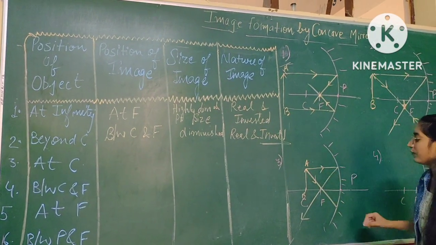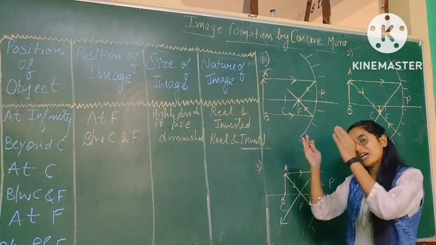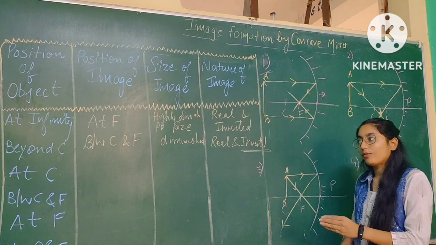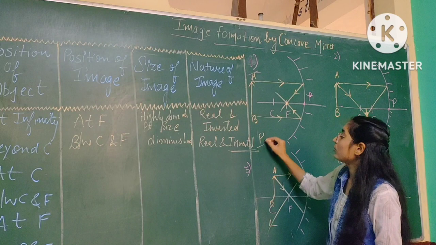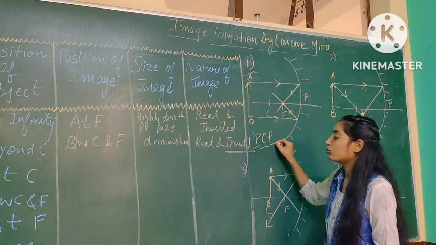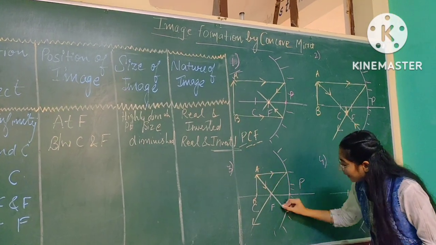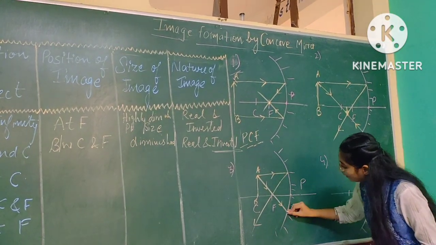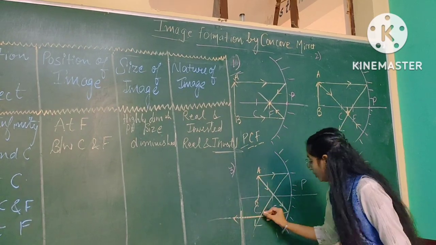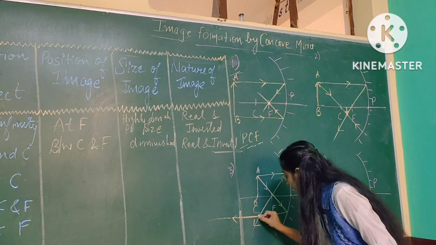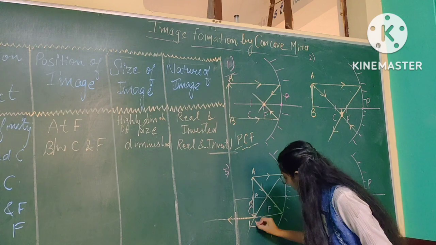Now there will be no confusion about why I am not taking the ray from the center, because object is placed on the center. Now I am giving priority to the third one, that I told you: first ray should be parallel, second ray should be center, and third ray should be from the focus. So according to rule, if light is passing through the focus, then the reflected ray should be parallel to this principal axis. So you can see that light is meeting on this point. So this is the image.